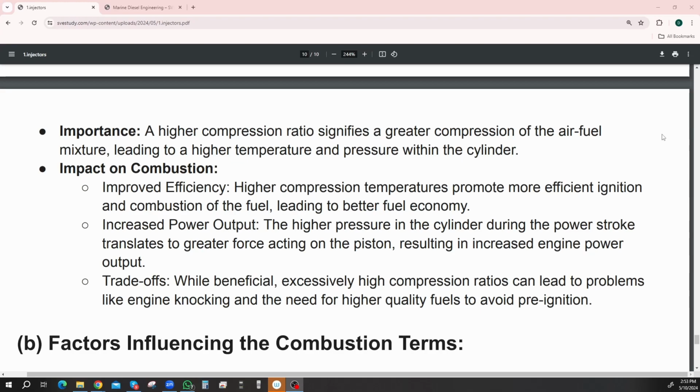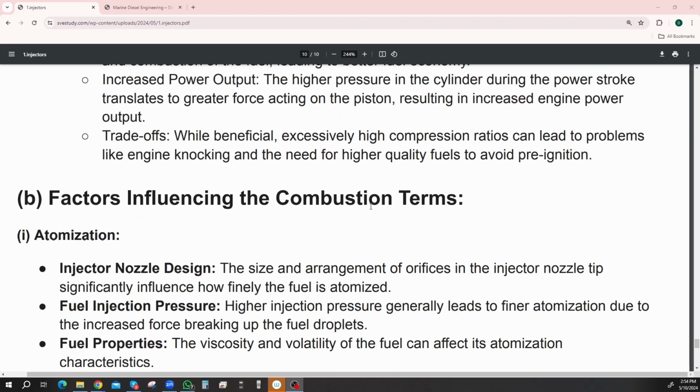The trade-offs, like the negative effects, I suppose. While beneficial, excessively high compression ratios can lead to problems like engine knocking and the need for higher quality fuels to avoid pre-ignition. And you can also damage your engine if you do it too much, but working within safe limits.